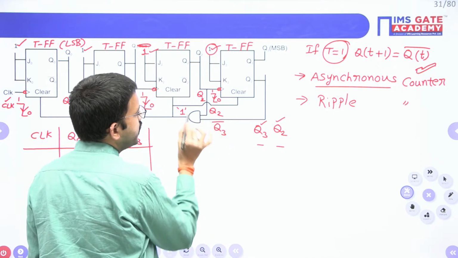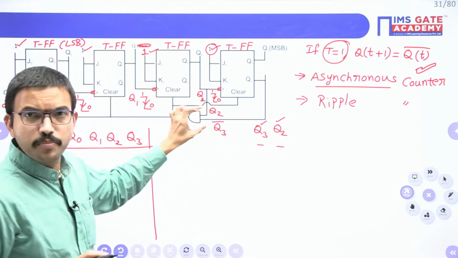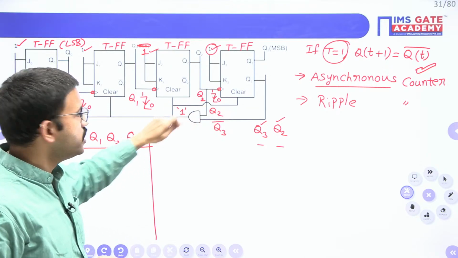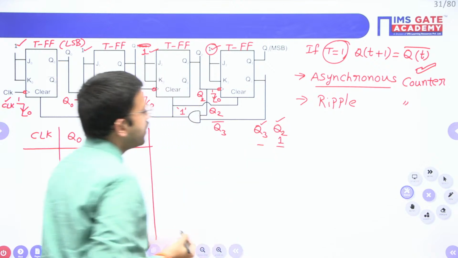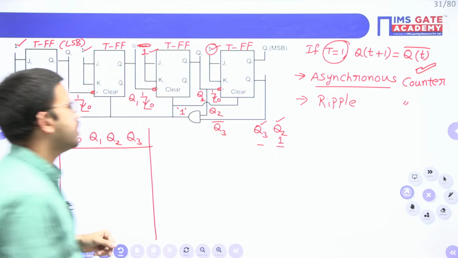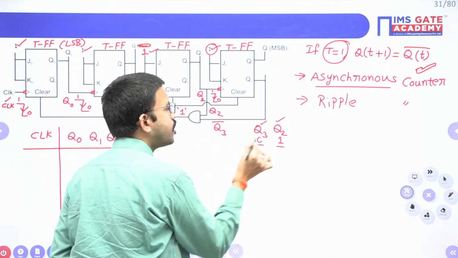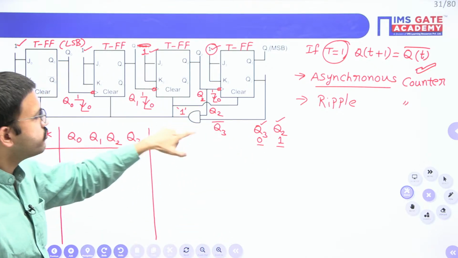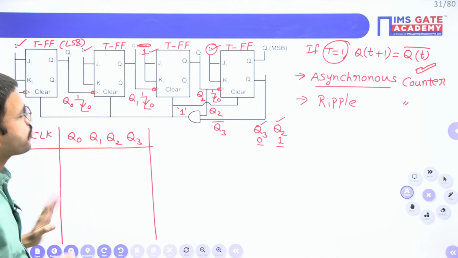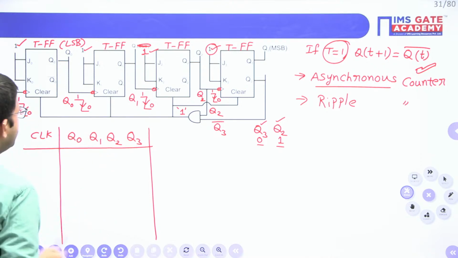Here for an AND gate, in general, if you are having the normal inputs, if both the inputs are 1, then only output is 1. Here Q2 is the normal, so that means it is 1. But here you are having Q3 bar. If Q3 is 0, then complement of 0 is nothing but 1. So in that case, both the inputs are 1, output of the AND gate is 1. Okay, right. Now just focus here.